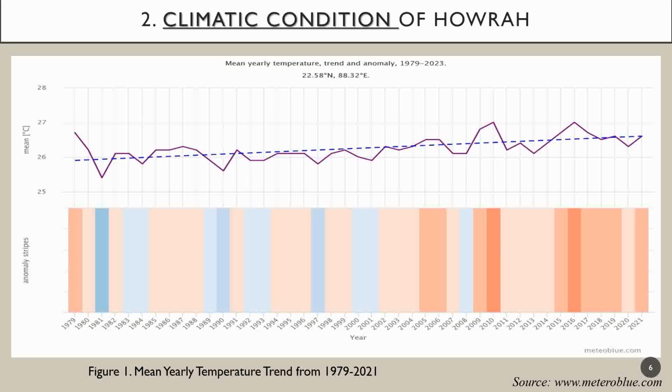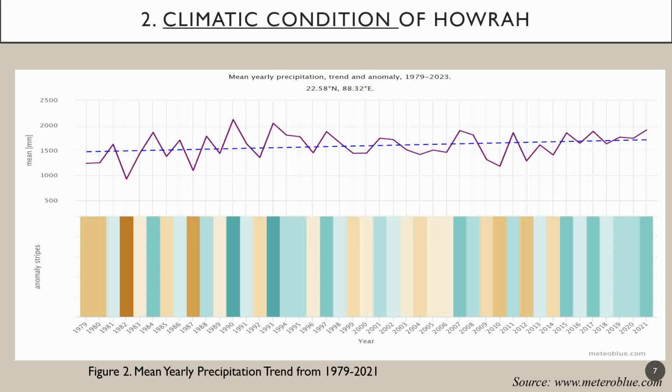As you can see, the mean yearly temperature is increasing, which is not a good sign, because if the temperature increases, many more things which are interrelated with each other are affected. As a result, you can see that as the temperature increases, the precipitation rate is also increasing. All these things are very much connected. We all know about the climatic condition, meaning the adverse effects of climate change, so we need to worry about all these things.